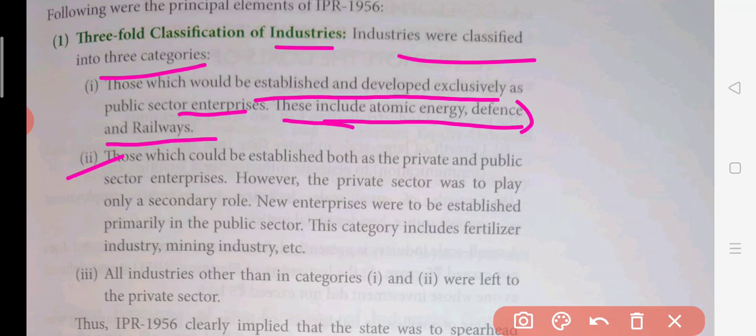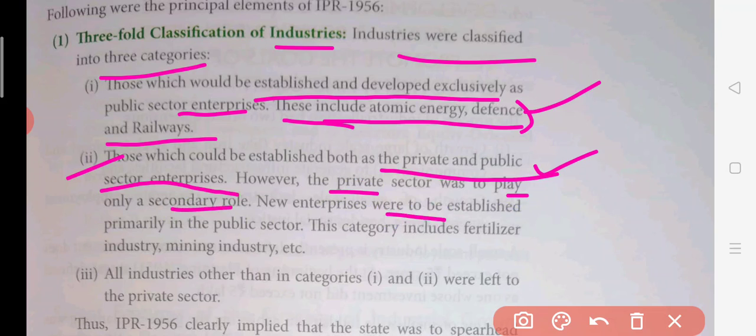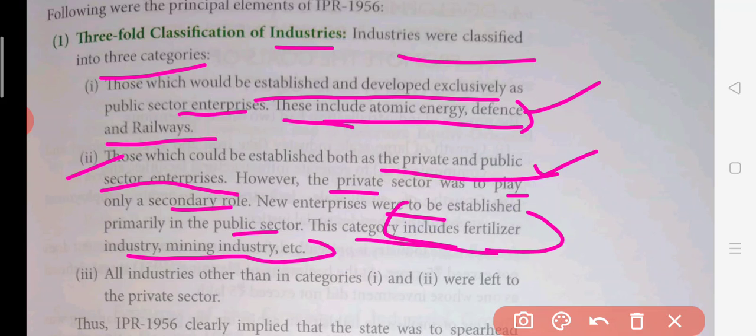Now, those which could be established by both the private and the public sector. Atomic energy and defense, we cannot give in the hands of private players or private businessmen. These are critical issues. But there will be some industries which can be given to private companies, and the government can also be in that sector, like chemical manufacturing. So government companies are there, private companies are also there. However, the private sector was to play only a secondary role. New enterprises were to be established primarily in the public sector. This category includes the fertilizer industry, mining industry, etc. These were the industries where both the private and the public sector were allowed.